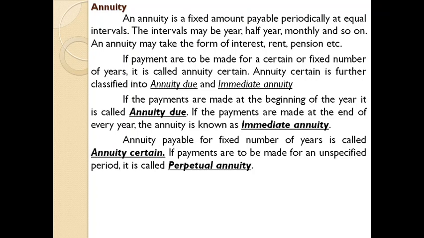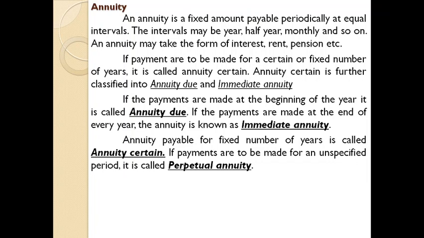Next one. Annuity payable for a fixed number of years is called annuity certain, which we have dealt with earlier. If the payments are to be made for an unspecified period, it is called perpetual annuity. Remember the difference, annuity certain and perpetual annuity. In both cases, regular payments are made.